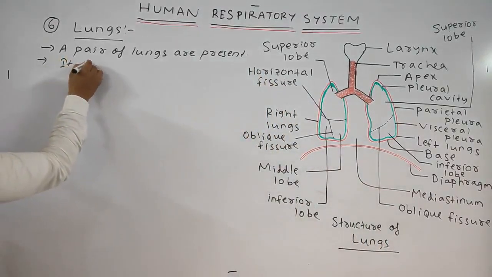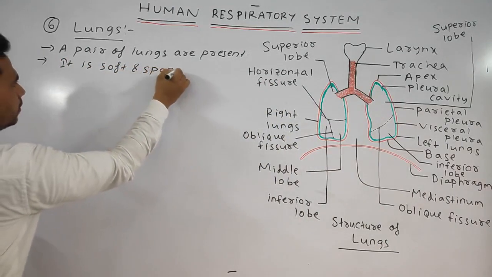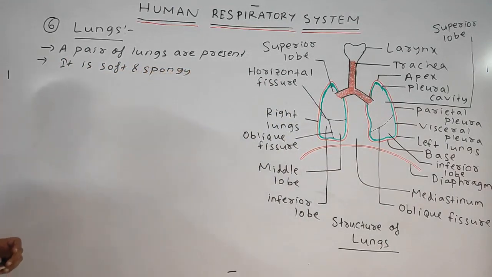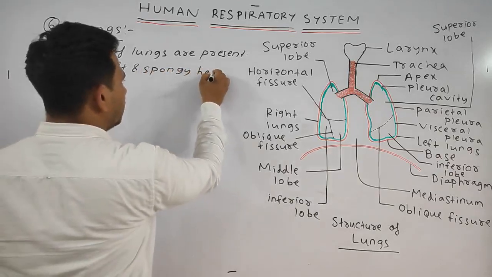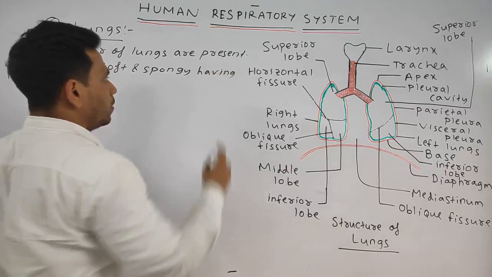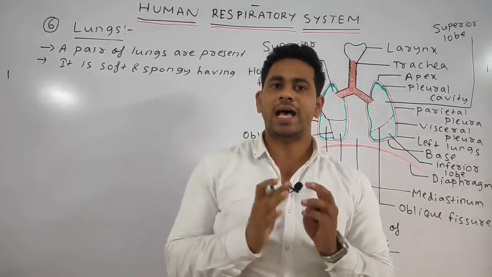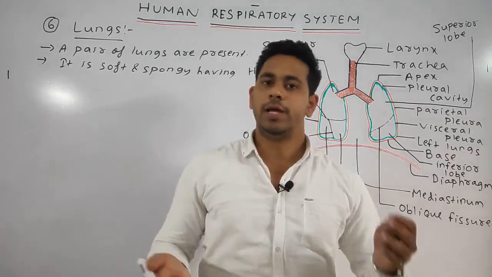It is soft and spongy, having rosy pink color at the birth and dark slated gray color in the adult.